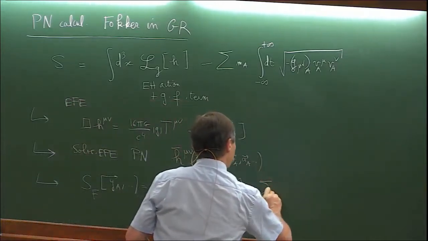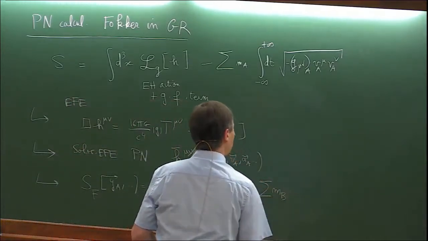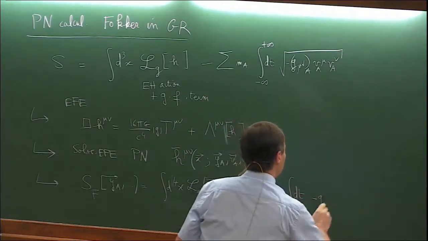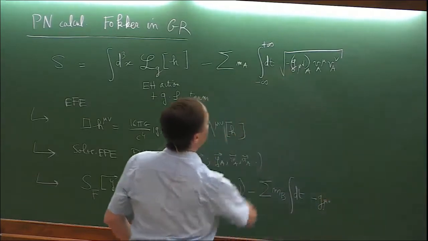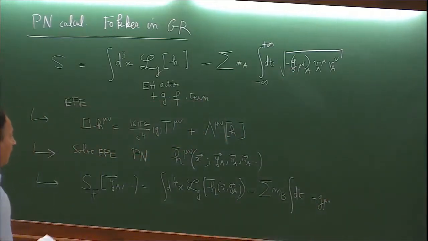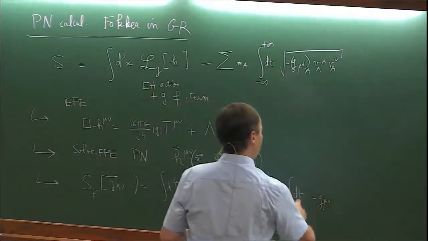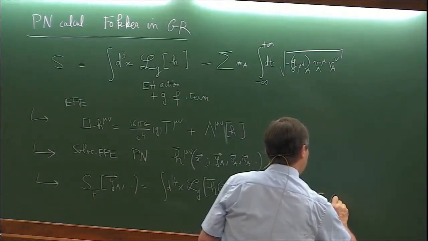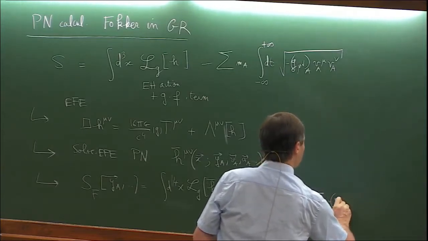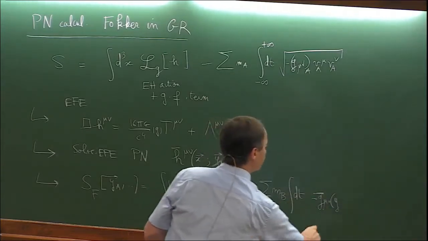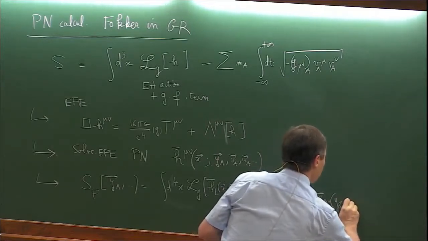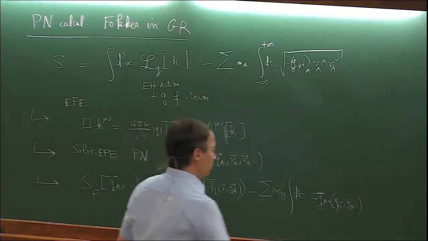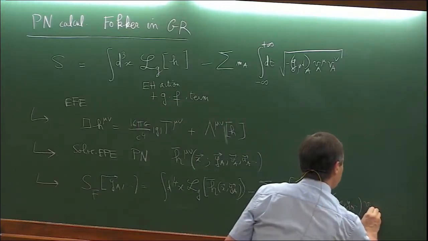And the matter term, which will be a sum of this expression, but now evaluated for that particular PN metric solution, therefore, which depends on the metric at position B, but which depends also on all the other positions and velocities of the bodies.